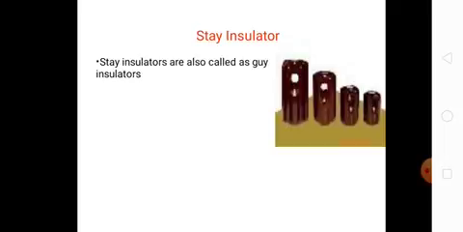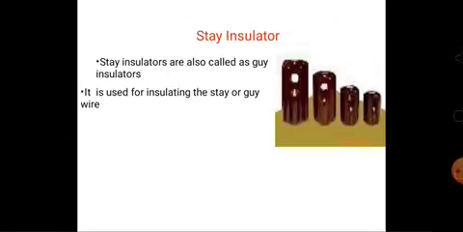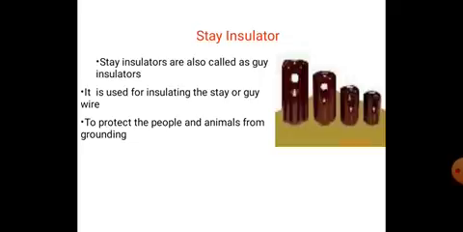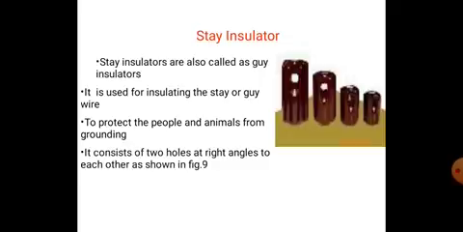And stay insulators. Stay insulators are also called guy insulators. Guys are stays. These are connected between the dead end towers supporting the poles. It is used for insulating the stay or guy wire to protect people and animals from grounding. It consists of two holes at right angles to each other, as shown in the figure.